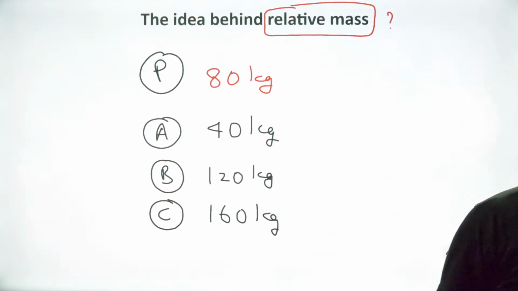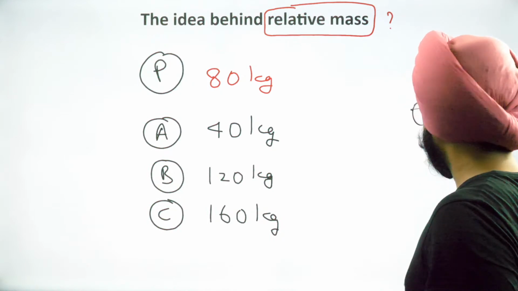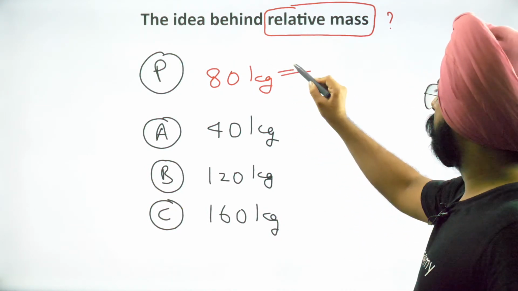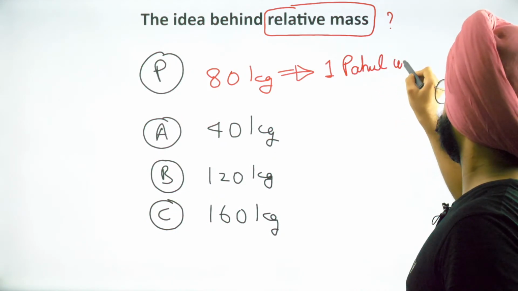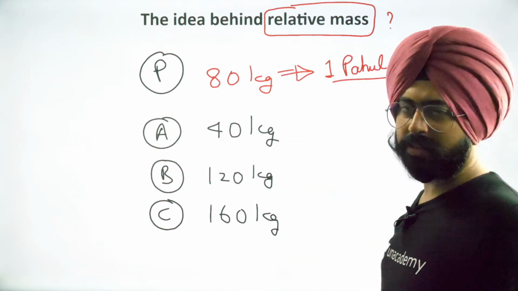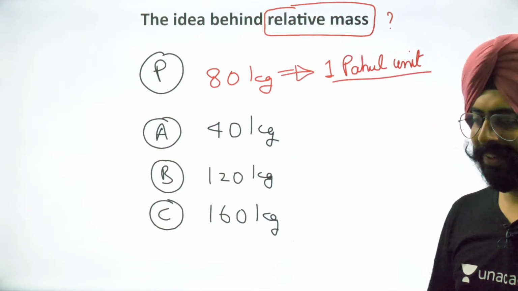What I say is, I want to sound fancy. I want to make this a new thing. I say that instead of saying 80 kgs, I will simply call it 1 Pahul unit of mass. Why am I doing this? No reason, just want to do it.